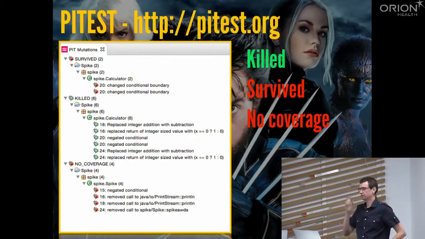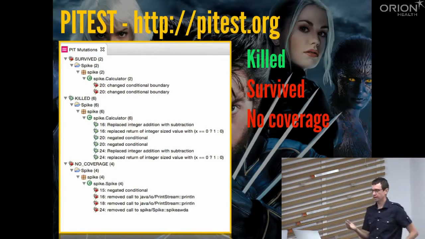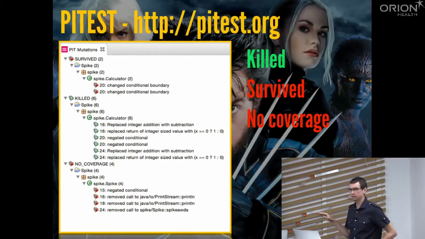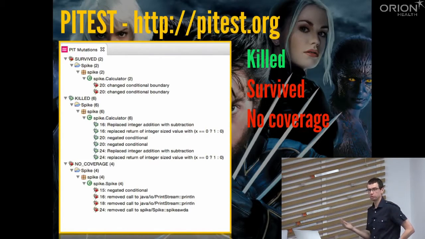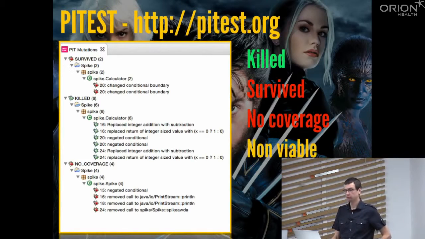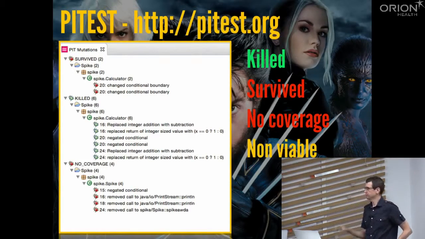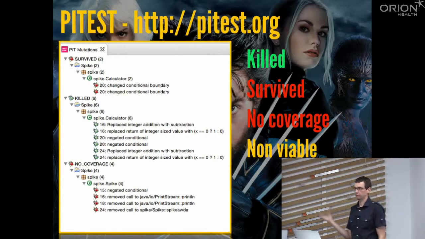The no coverage category is similar to the survived category, and we should have a look at these cases. Basically, these are the mutants which were introduced, but they weren't really invoked in our unit tests. So this is kind of the same as code coverage. Then we can have non-viable mutants. This is because PyTest introduces the changes on a bytecode level. Sometimes it can introduce a change on the bytecode level, and the JVM might not be able to load the bytecode after the mutation. There might be some cases like that. So we shouldn't really worry much about that.